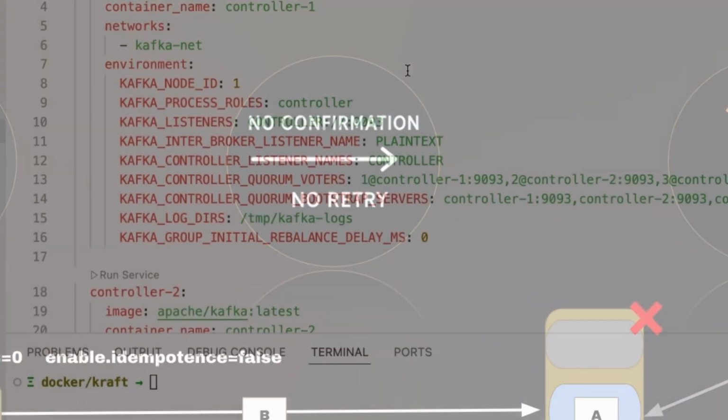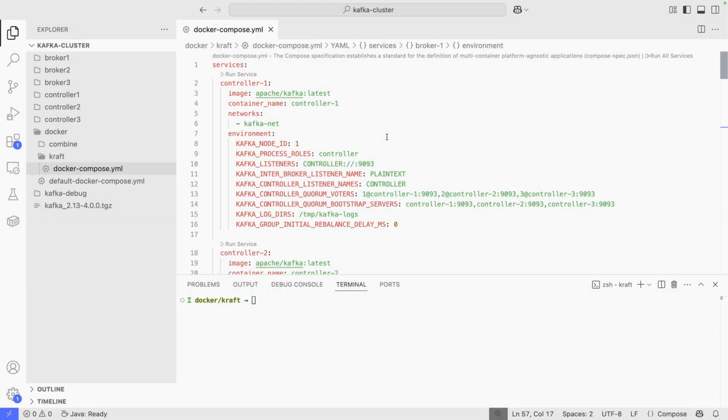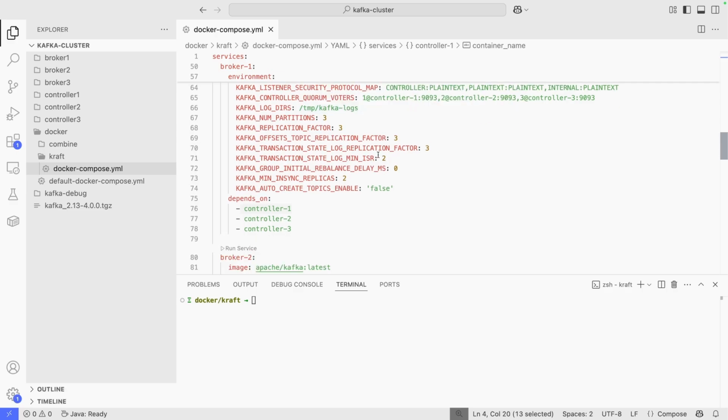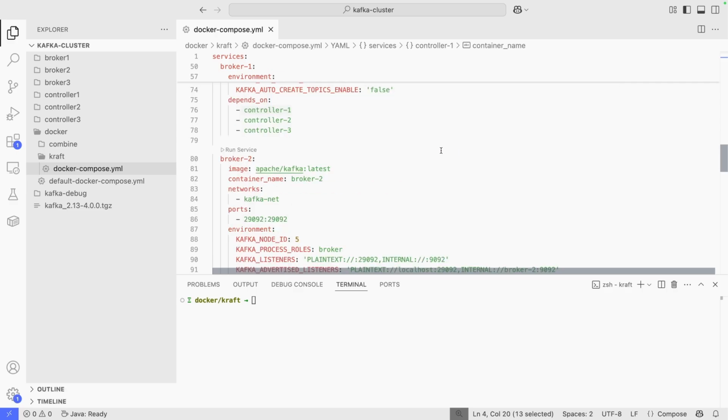Let's get into that. We will start by checking and launching our Kafka cluster using Docker Compose. As you can see, this is a KRaft setup with 3 controllers and 3 brokers. So this will be our testing environment. I will share the link to the Docker Compose file in the comments. Let's start our Docker cluster. One of the things I will do is not run it in daemon mode, because I want us to see some of the logs and whatever is going on behind the scenes.